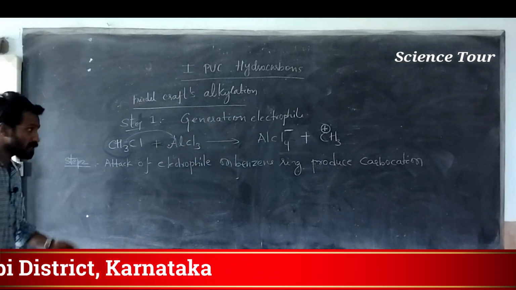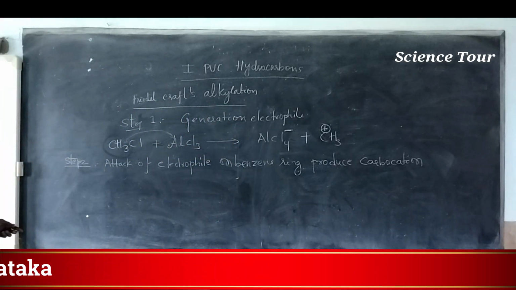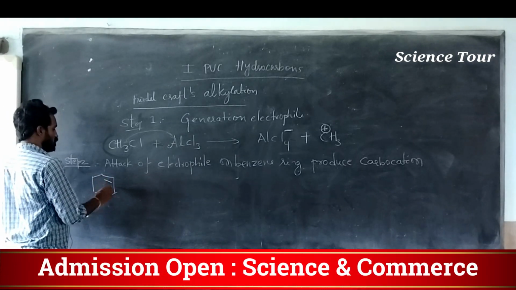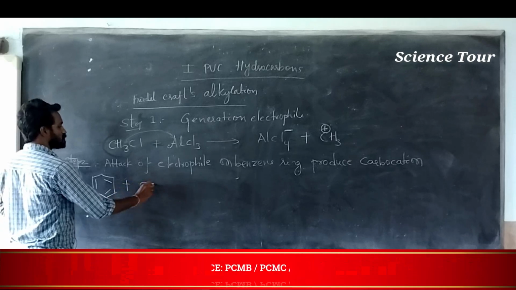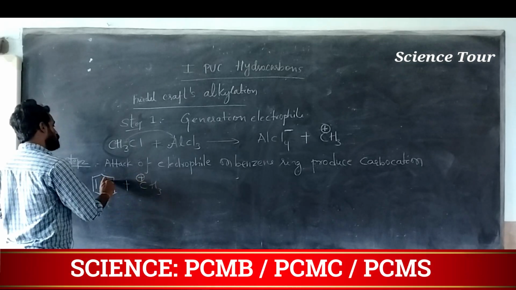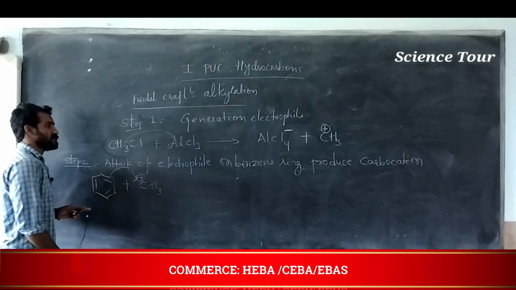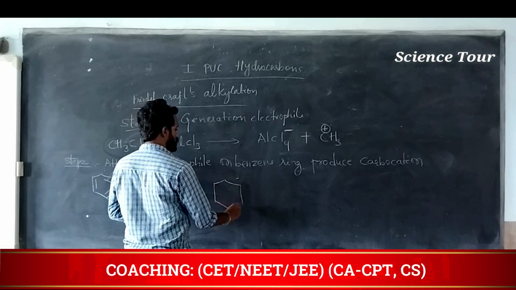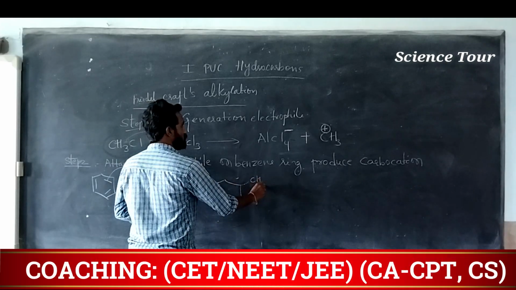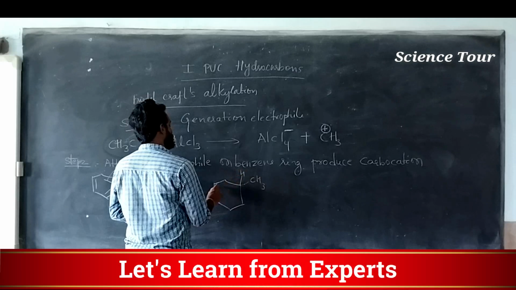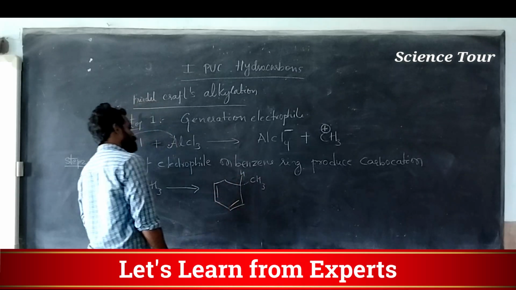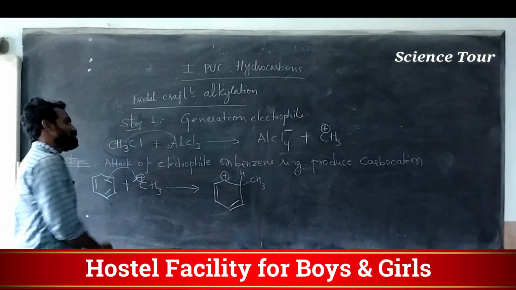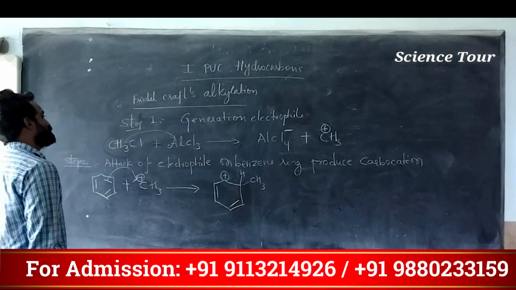My dear students, this is about the attack of electrophile on the benzene ring. So I will write here the electrophile along with the benzene. What happens? One of the bonds moves out and attacks this particular electrophile, and it gives CH3 and H. Here the carbocation is produced, understood?